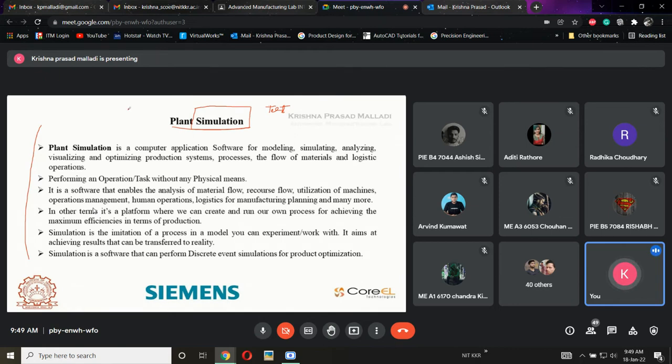This is called the development phase. In the development phase, we use this type of software to prepare the facility for the part which we are going to produce. So simulation is nothing but virtual testing, where we test our parts virtually.